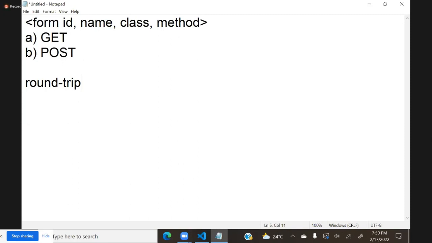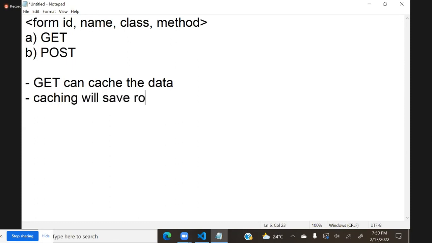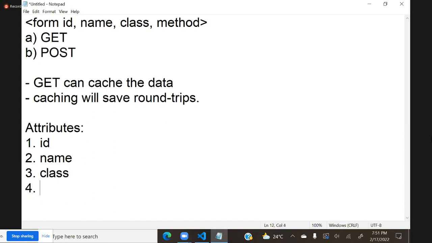Let me give these points also. So get can cache the data. Caching will save round trips. That is important. Now, in the form attributes, another important attribute. So in the attributes, we have ID, name, class, and method. Yesterday we discussed. One more is action.